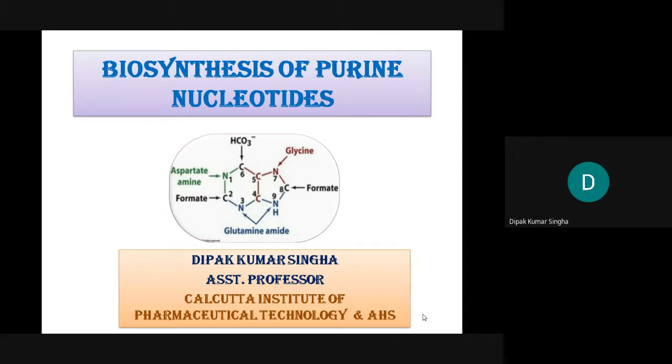The purine nucleotide is basically composed of a 6-member ring along with a 5-member ring, and these rings are composed of so many components, just like Devi Durga.